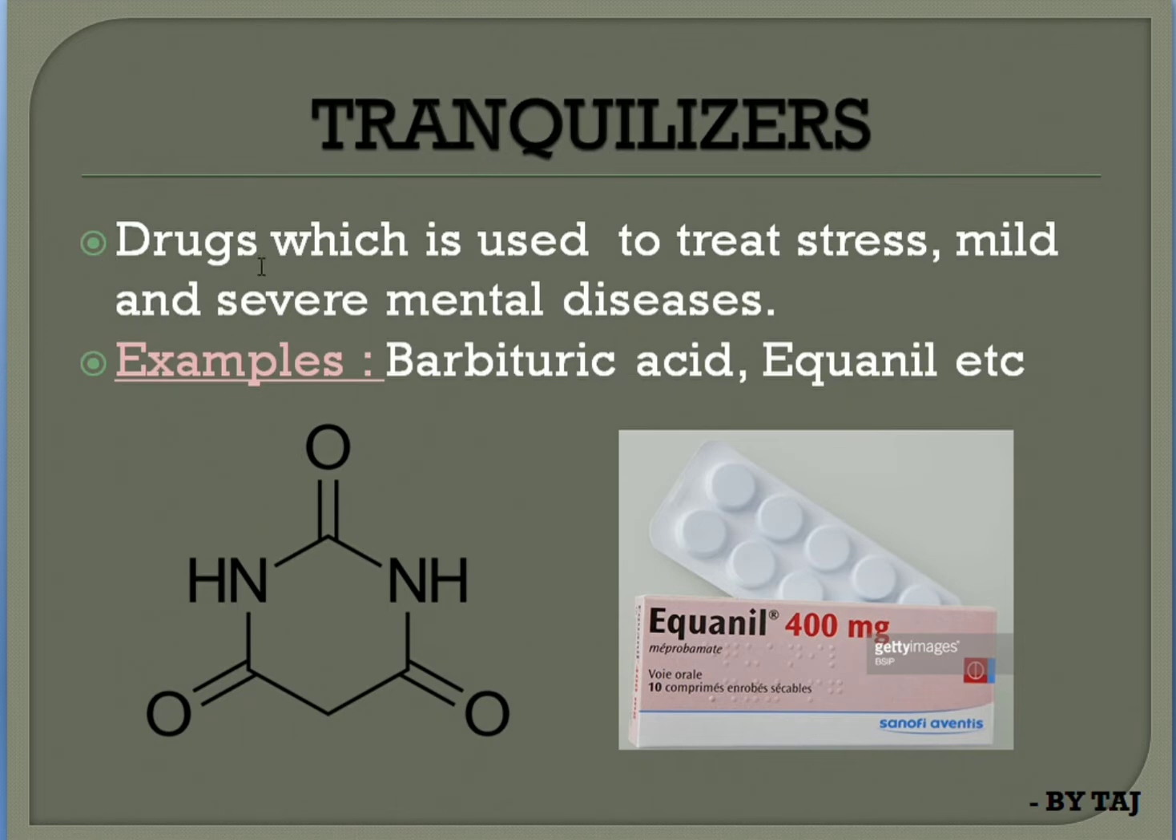Tranquilizers are another type of drug which is used to treat stress and mild and severe mental diseases. These are some examples of tranquilizers. Why they are used: for treating stress as well as mental diseases. An example of tranquilizers is barbituric acid. This is the chemical structure of barbituric acid, and another example is equanil. I have given the picture here, you can observe it.